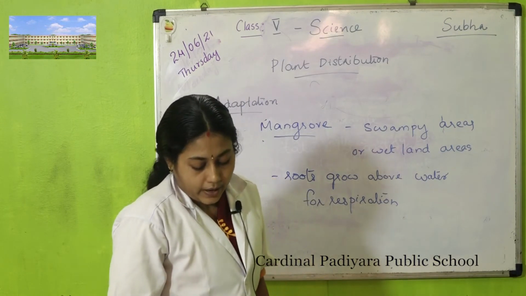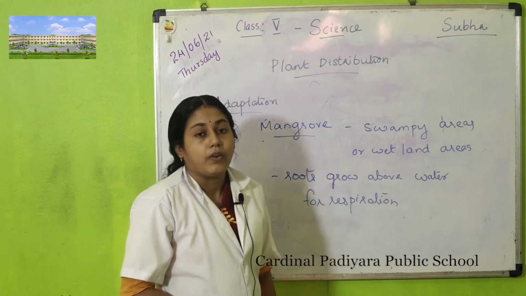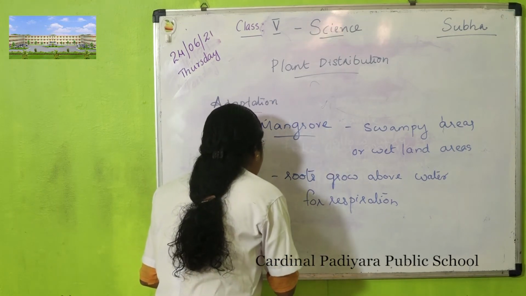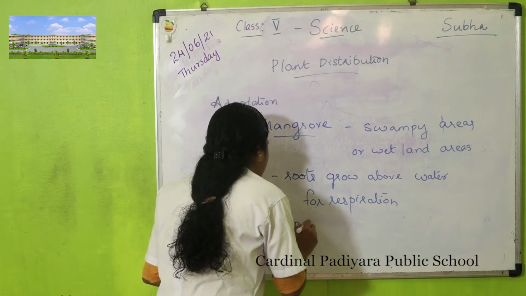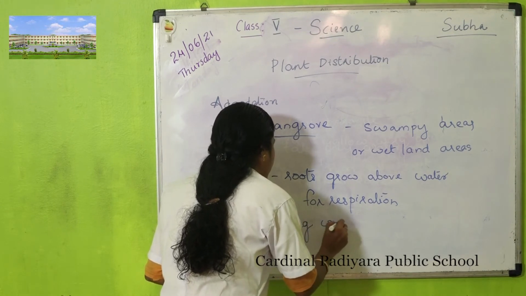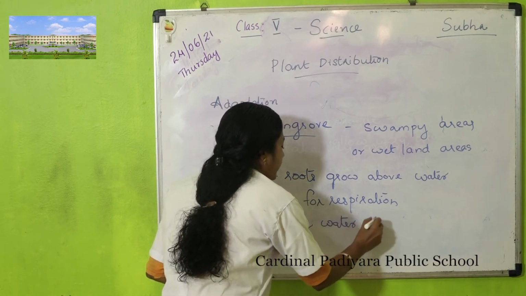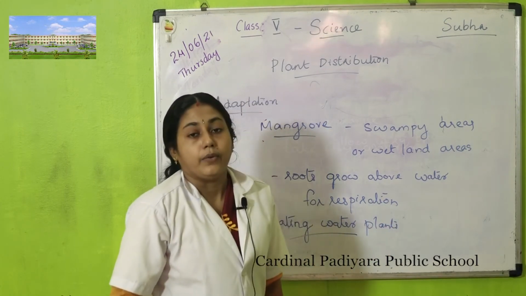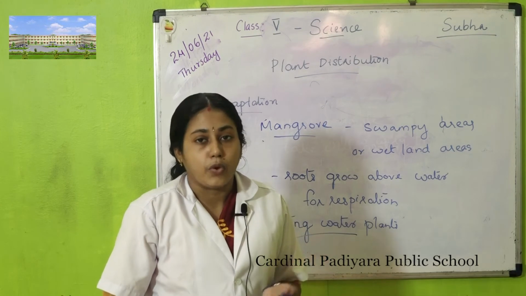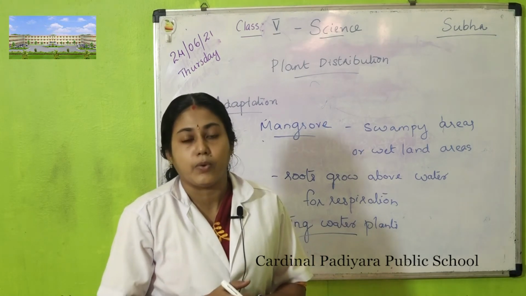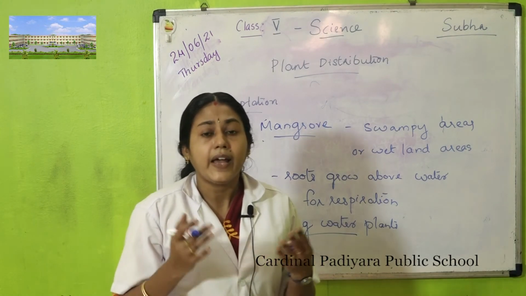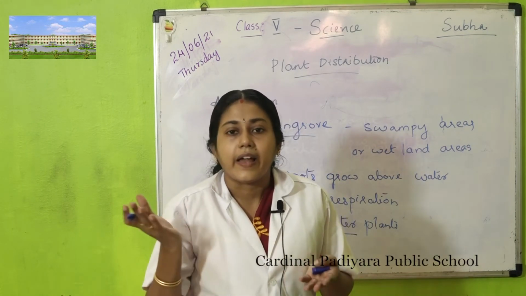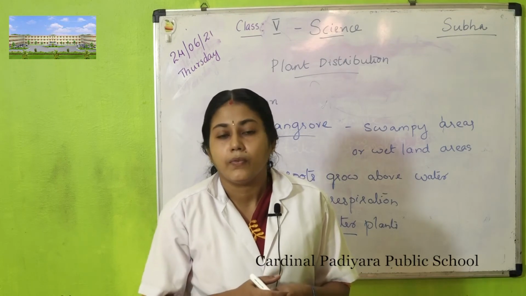Then there are other plants, floating water plants. What is their speciality? The speciality is that normally, plants have stomata. You have heard about stomata. What are they? They are tiny holes present on the underside, or lower surface, of plants.